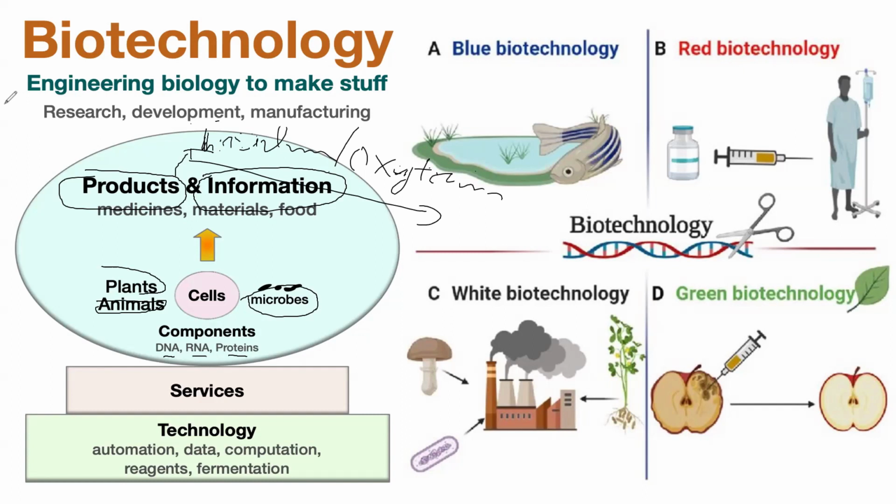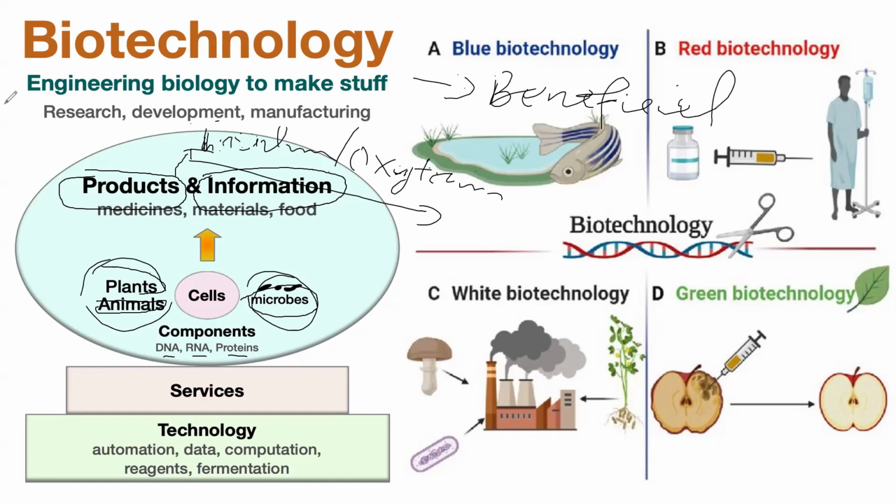So to use living organisms, or a component of the organisms, or a cell or the entire cells, to produce products that are beneficial to humans is what you call biotechnology. So generating a product using living organisms that is beneficial to humans is what you call biotechnology.